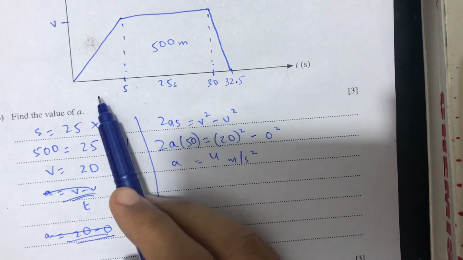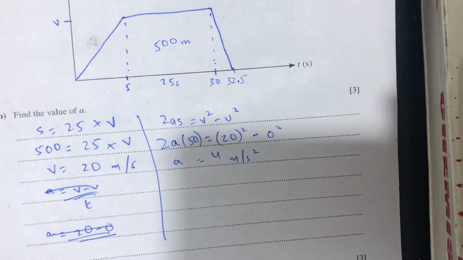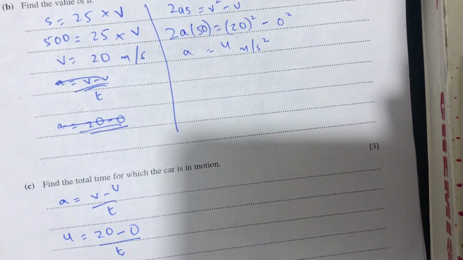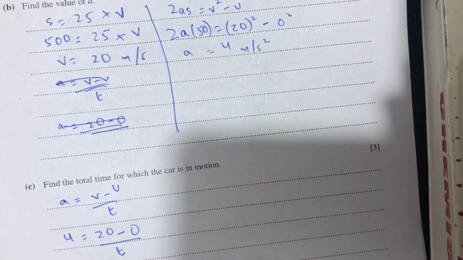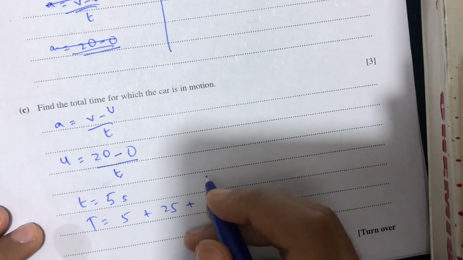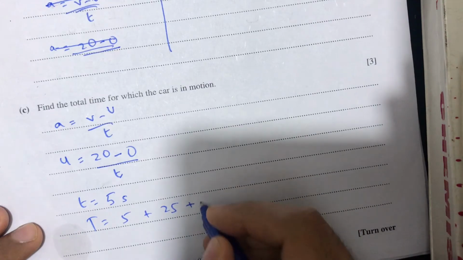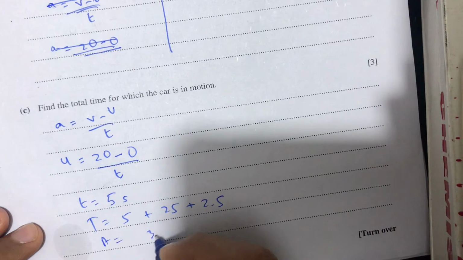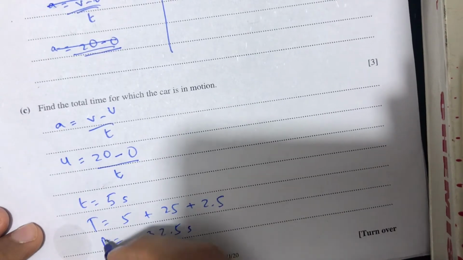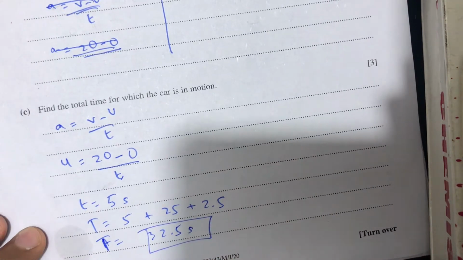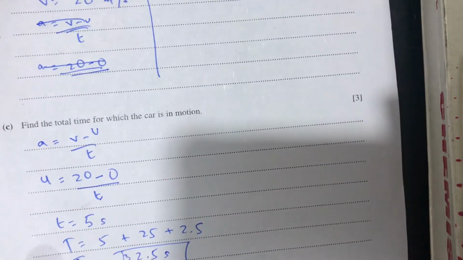So now as you know the time for all of the segments, we can calculate the total time. So total time will be 5 plus 25 plus 2.5, which will be 32.5 seconds. So that's it for question number 4.